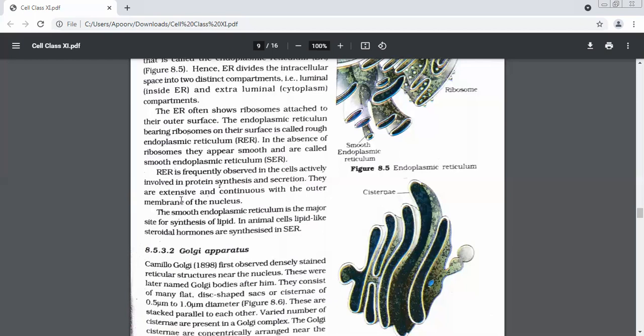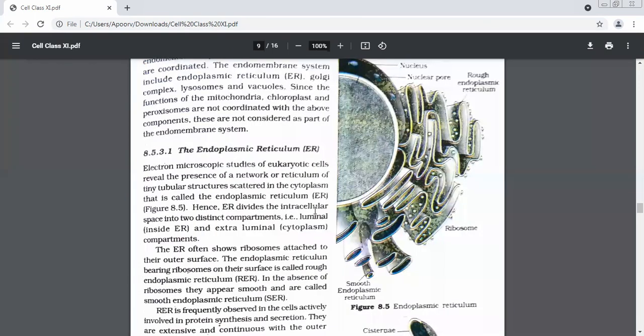They are extensive, continuous with the outer membrane of the nucleus. Extensive means, see this RER. This is your nucleus. What is this membrane that we are showing, this white circular membrane over here? Nucleus. See, they are continuous with the membranes. Extensive means spread widely. Okay.